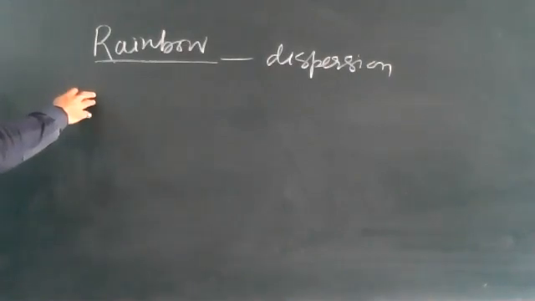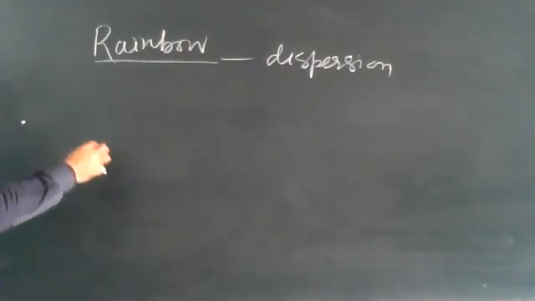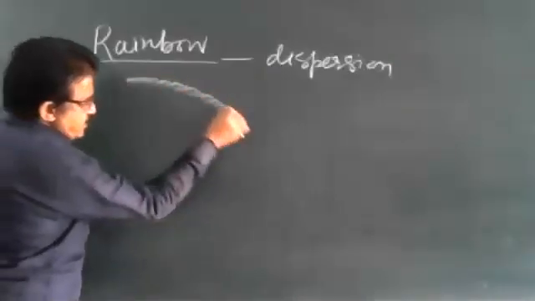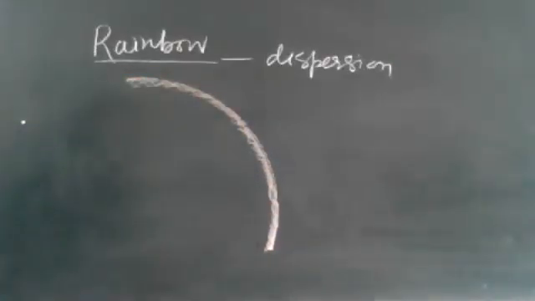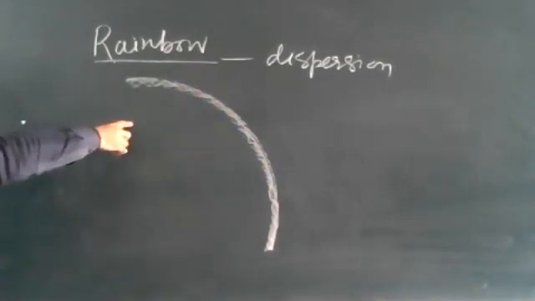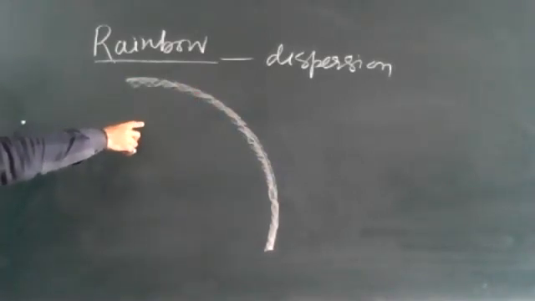Rainbow occurs in the form of a concentric colored circular arc like this here. It is an arc here. You can see it on the board. It occurs in the form of a concentric colored circular arc in the sky.